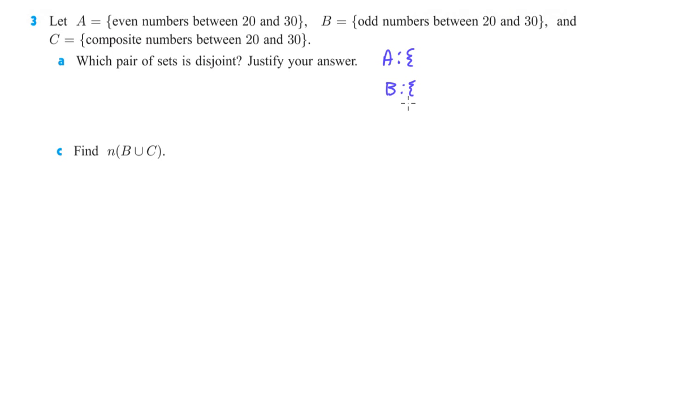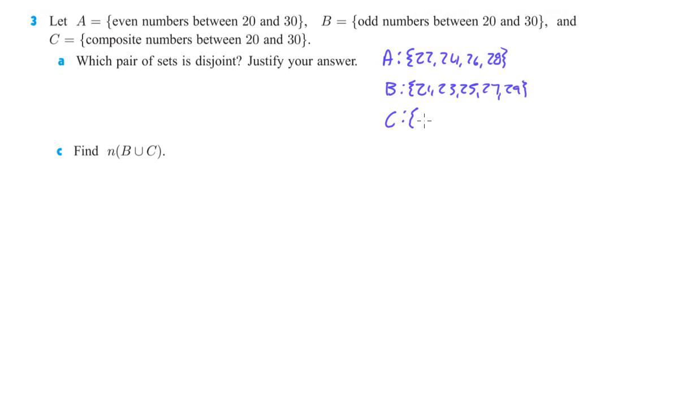A, B, and C. Okay, so A, even numbers between 20 and 30. Between does not mean including. So it's going to start with 22, 24, 26, and 28. B is odd numbers between 20 and 30, so that's going to be 21, 23, 25, 27, and 29.